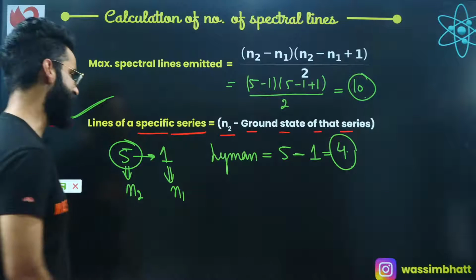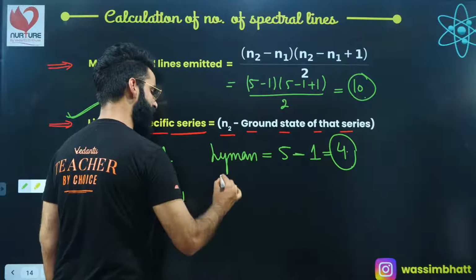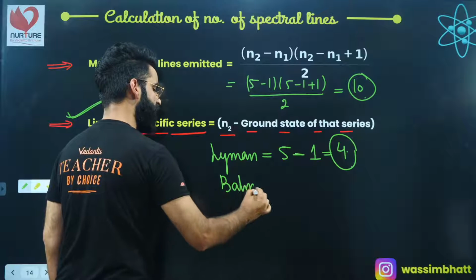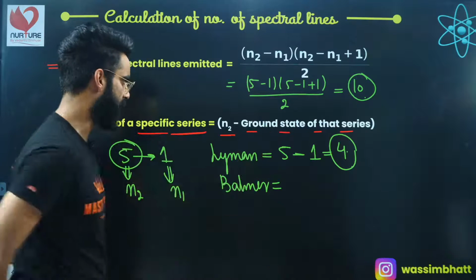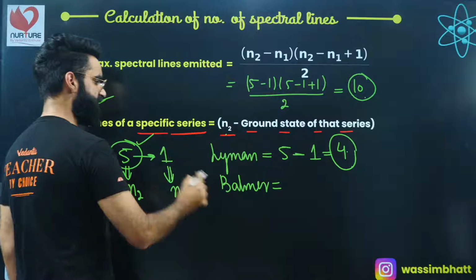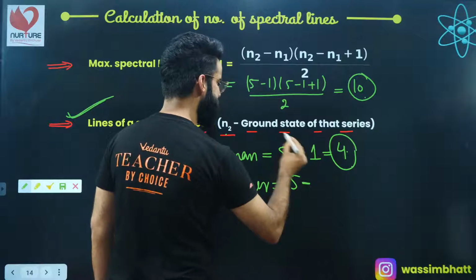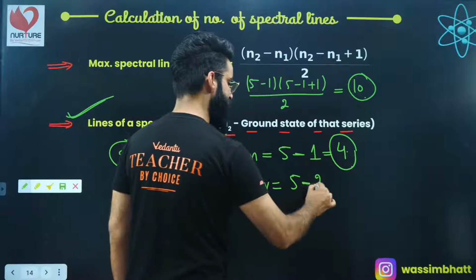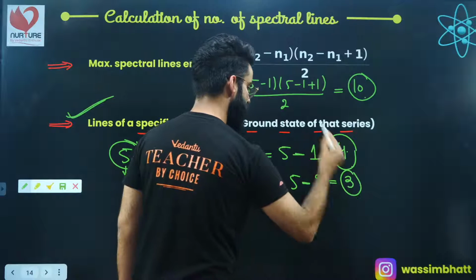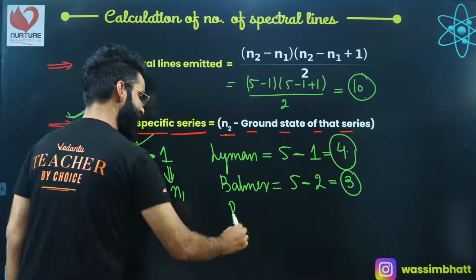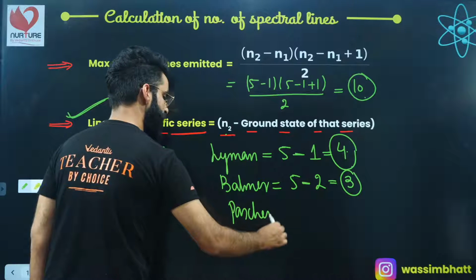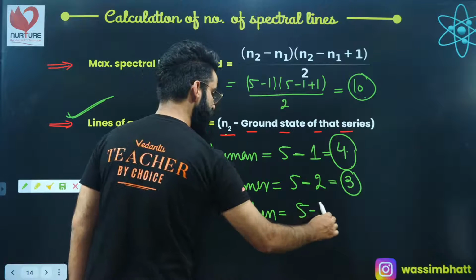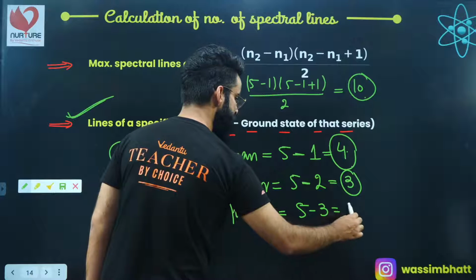Similarly, if I need to check how many of these 10 lines will fall into the Balmer series, it's N2, which is 5, minus the ground state of the Balmer series, which is 2. So 5 minus 2 comes out to be 3. Now let's calculate how many of these lines will fall into the Paschen series. N2 is 5, the ground state for Paschen is 3, and 5 minus 3 comes out to be 2.